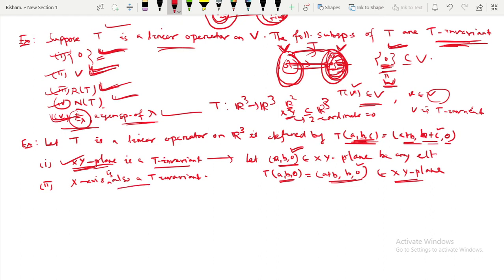Similarly, the x-axis is also T invariant. So how will we show this? Similarly, take any element, let a comma 0 comma 0 belong to the x-axis be arbitrary.